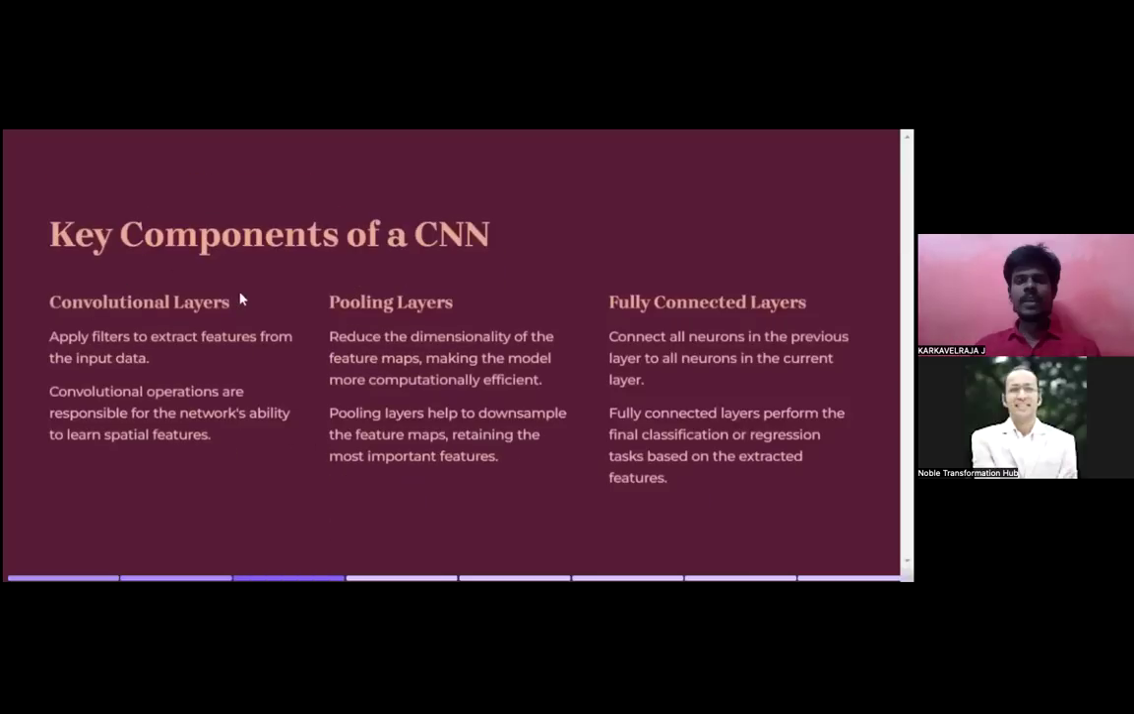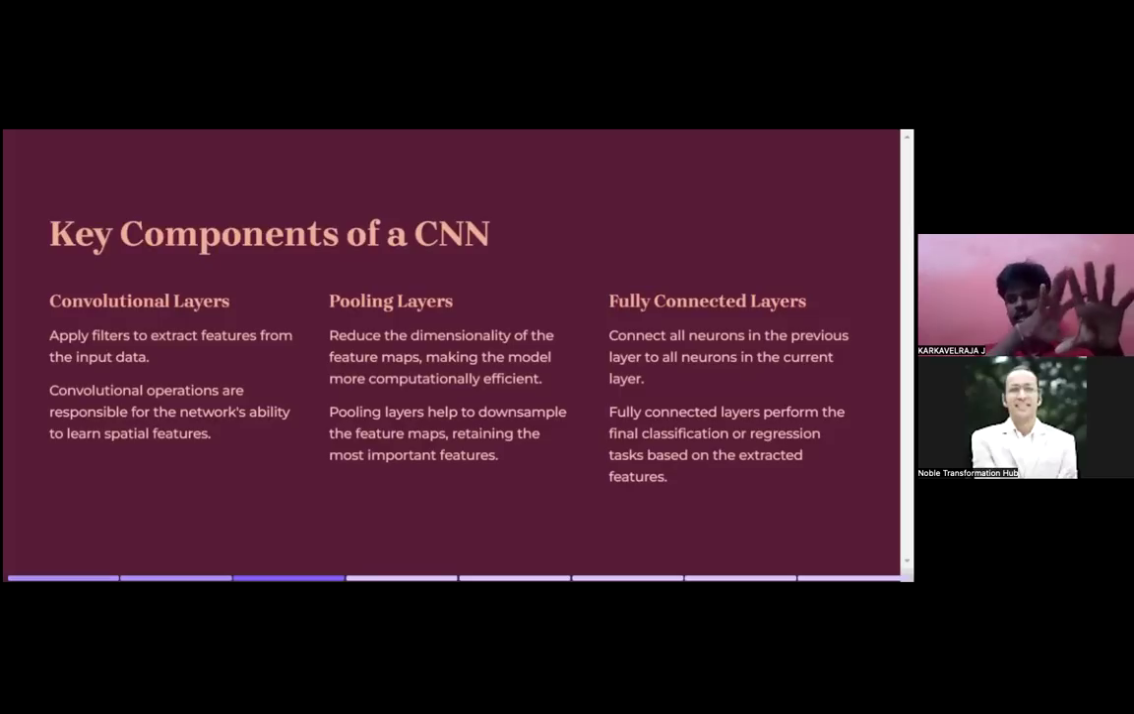Let's see what the key components of CNN are. I hope you have understood ANN, so that CNN will be much easier. In ANN we have only one kind of layer, called the dense layer, where all the outputs of the previous layer are converted to the inputs of the next layer. That is ANN. Now let's understand CNN. First is the convolution layer, which applies filters to extract features from the input data. Convolution operations are responsible for the network's ability to learn spatial features.